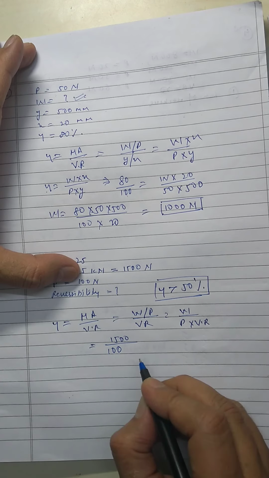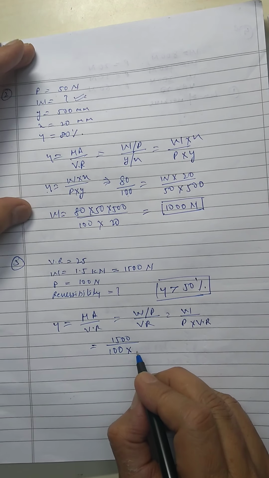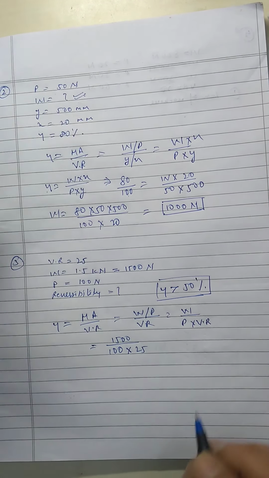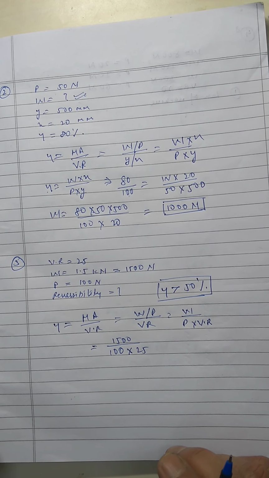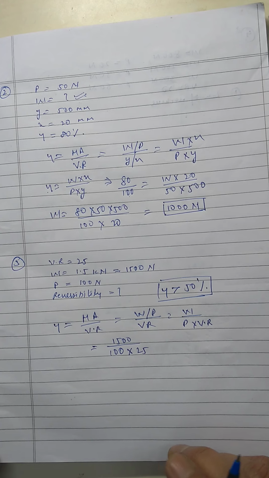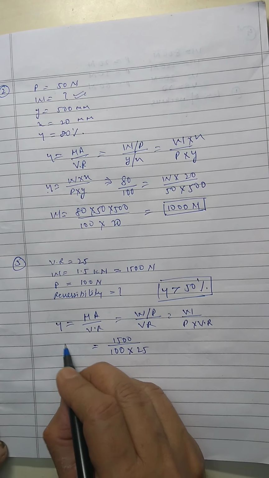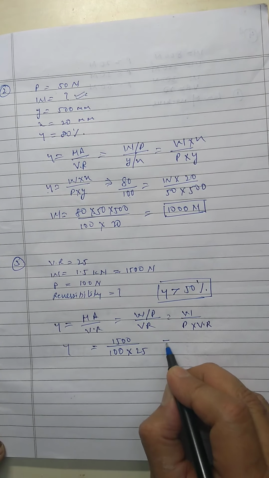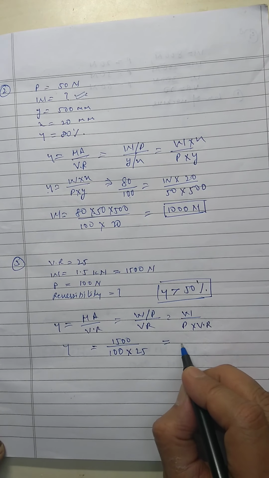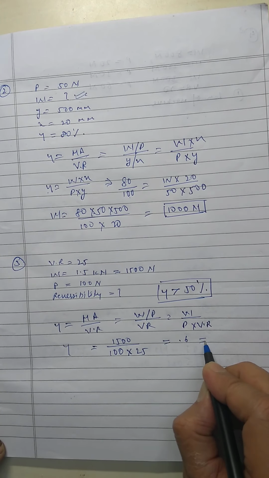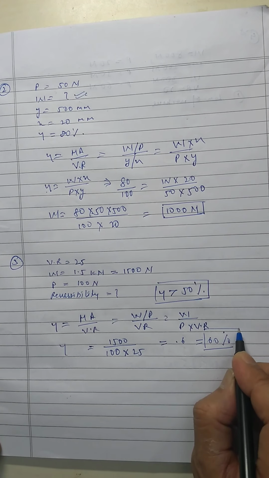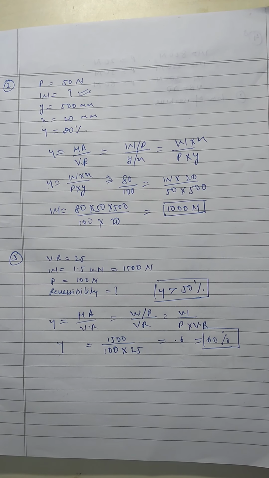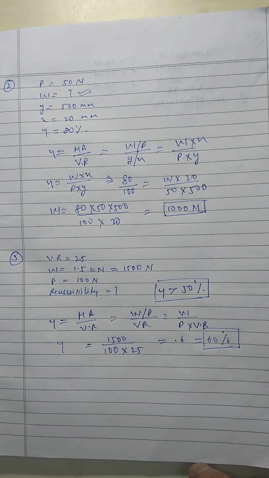P is given as 100 and the velocity ratio is given as 25. So this you have to calculate, and the answer comes to be 60%, or 0.6. 15 divided by 25.